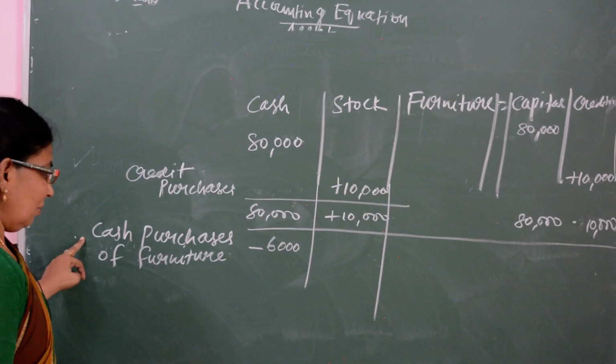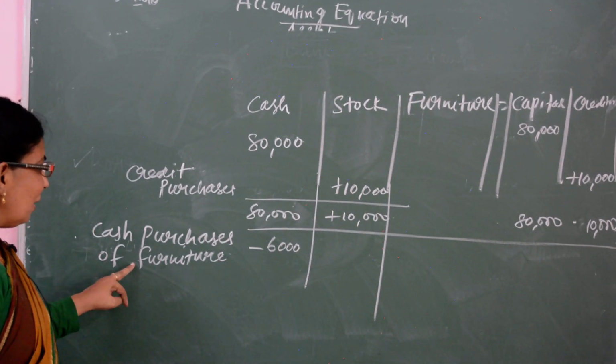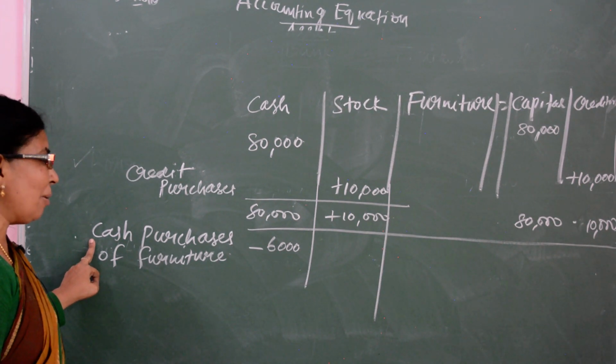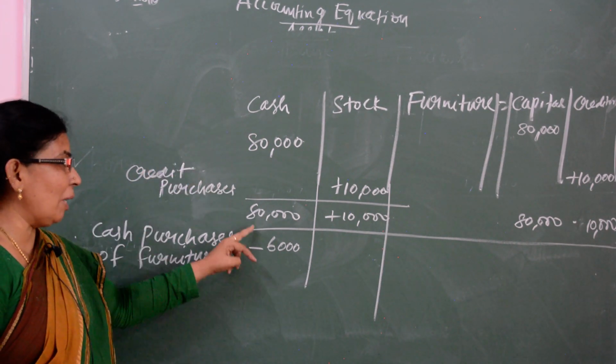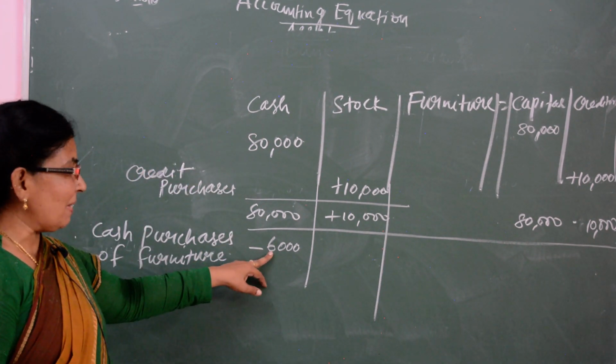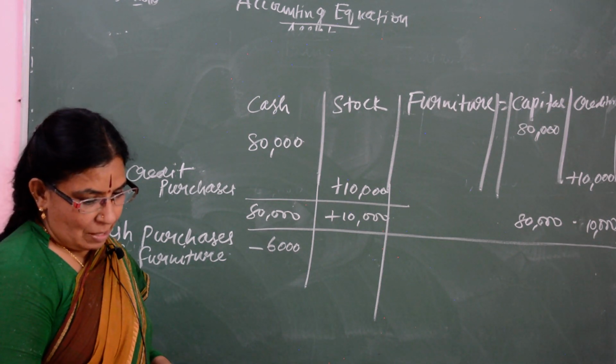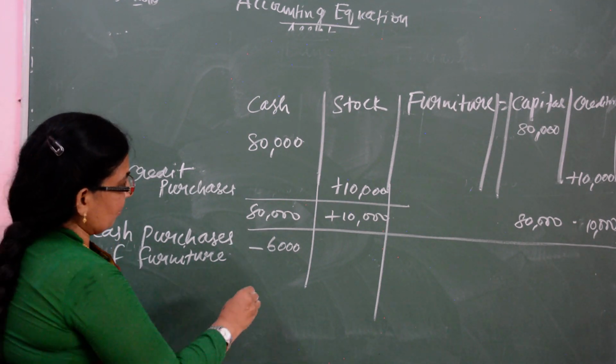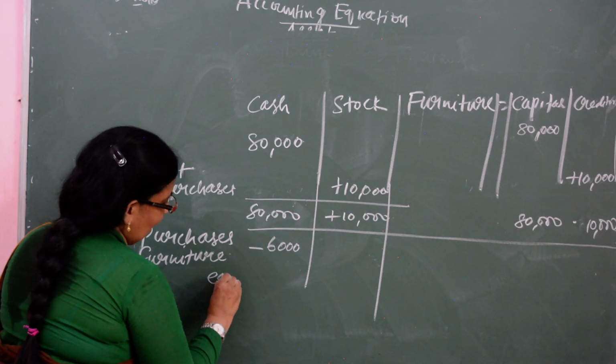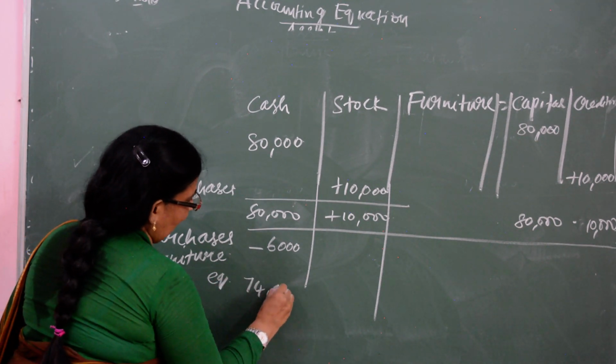Okay. You are purchasing the furniture by way of cash, meaning you will take the money from the cash box only. So minus 6,000 from the cash. Okay, so it becomes 74,000. If you write the equation, it becomes 74,000.